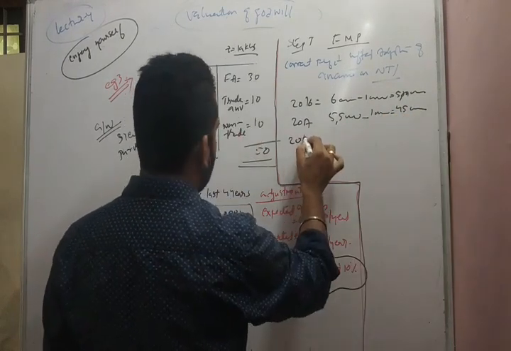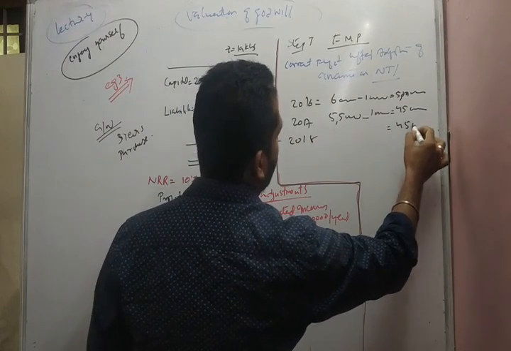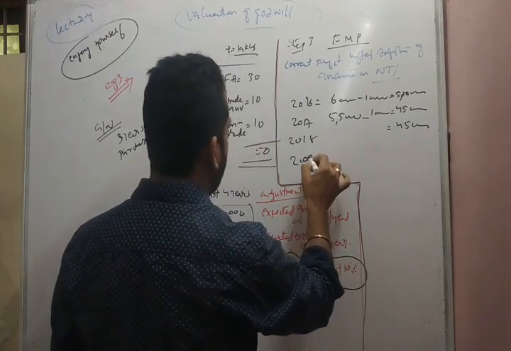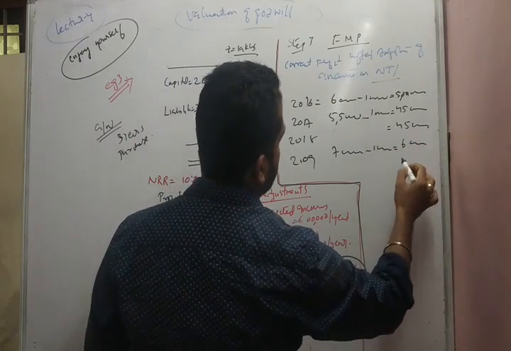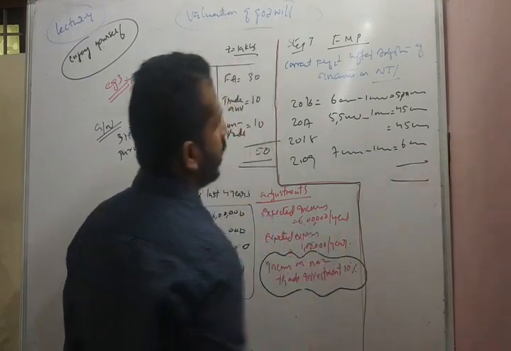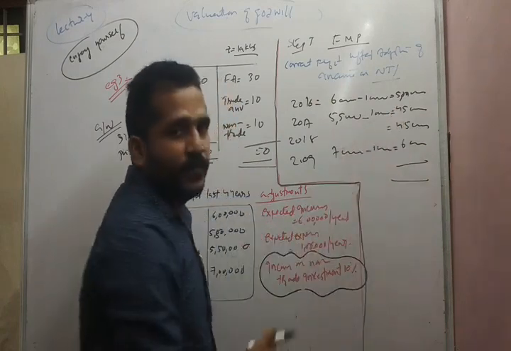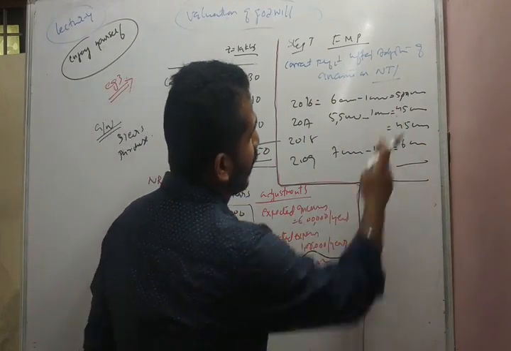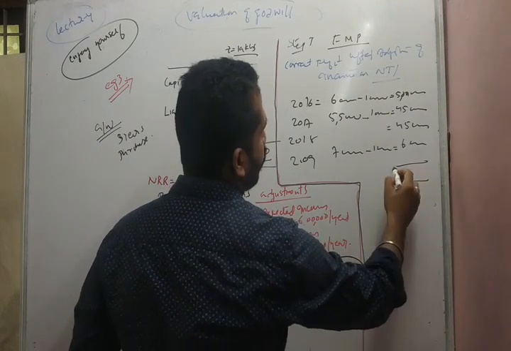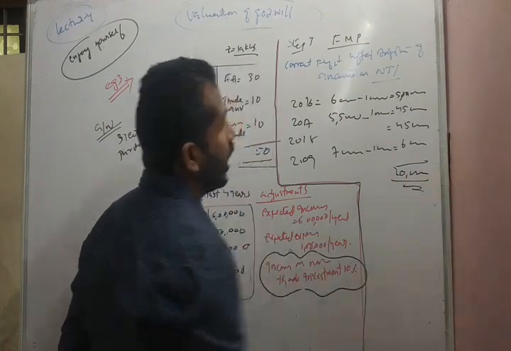Okay. In 2018, 4 lakh 50,000. In 2019, 7 lakh minus 1 lakh, we will get 6 lakhs. Okay, so what is the total? 4 lakh 50, 4 lakh 50, 9 lakh plus 6 lakhs, 9 lakh plus 15 lakhs plus 5 lakhs, 20 lakhs. So 20 lakhs is the